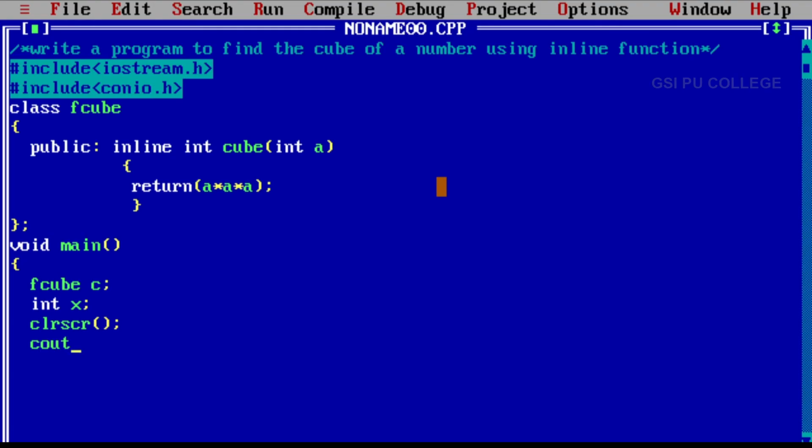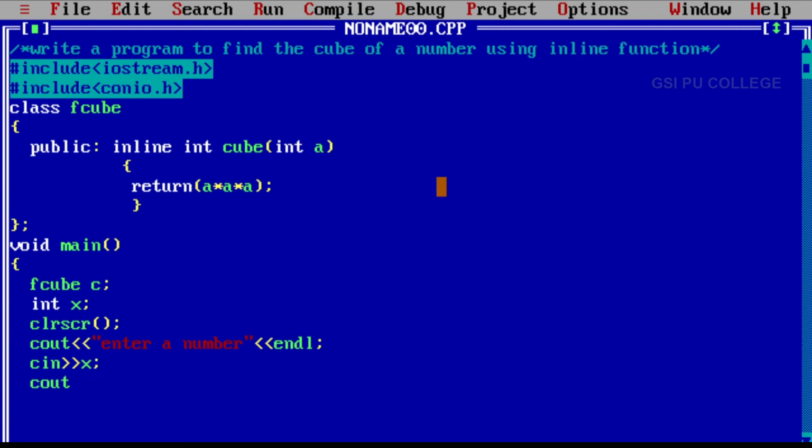Cout, inside the insertion operator, inside the double quotes, enter a number. For whichever number you want to find the cube, that number you have to write here. Enter a number. Then to move to the next line, insertion operator and endl function. Next cin, extraction operator x.